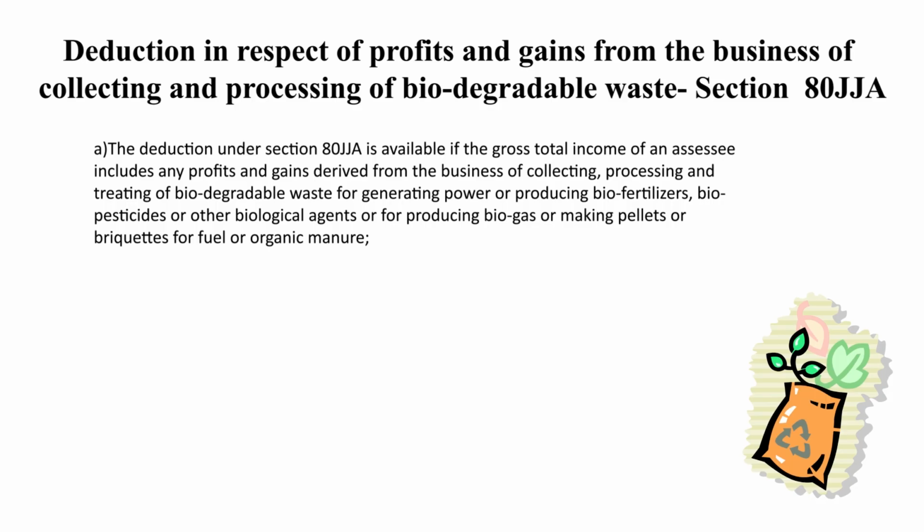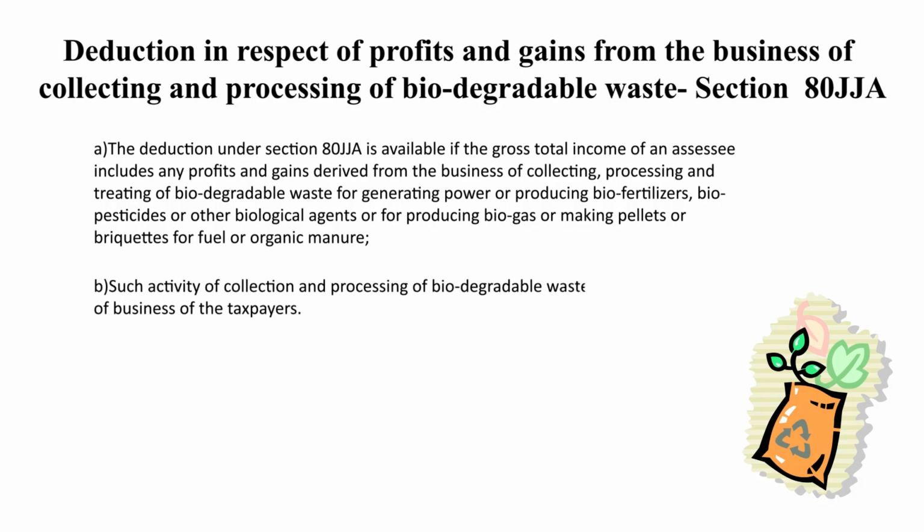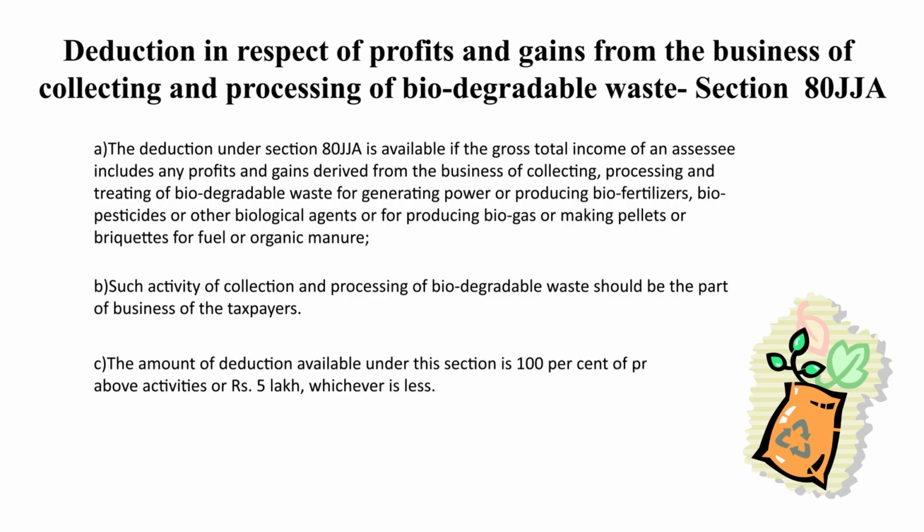If the activities of these are taken by an assessee, then section 80JJA is available, and such activity of collecting and processing biodegradable waste should be part of the business of the taxpayer. The amount of deduction available under section 80JJA is 100% of the profit derived from such activities.